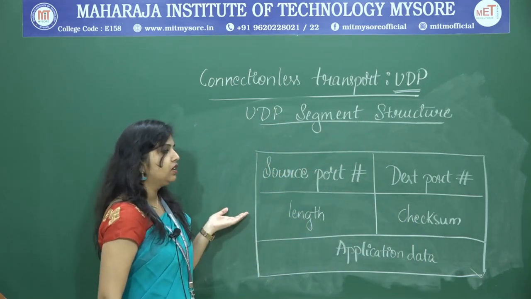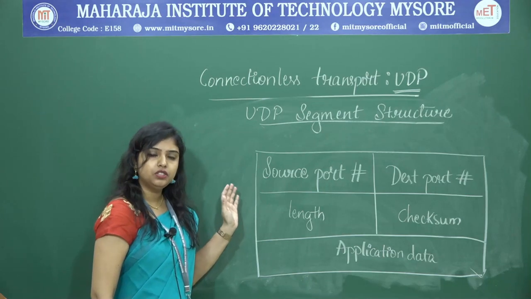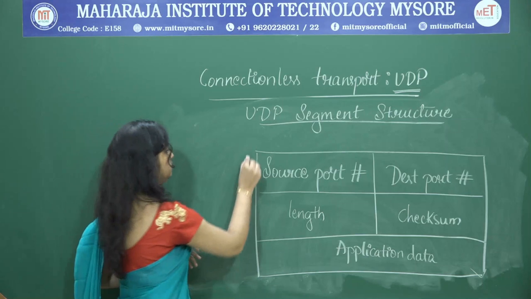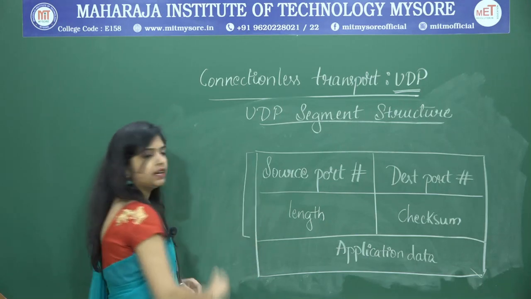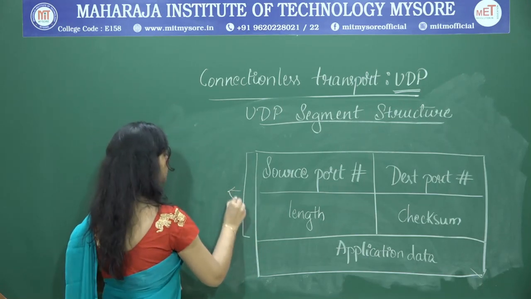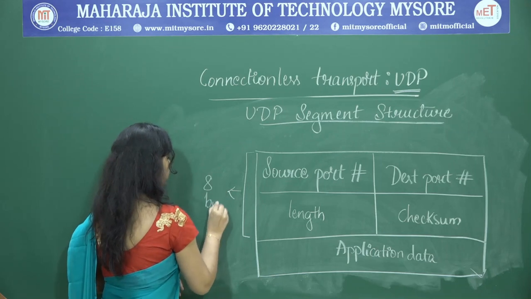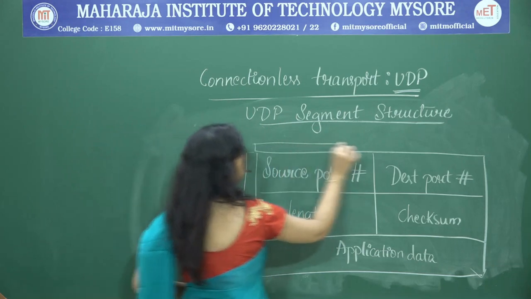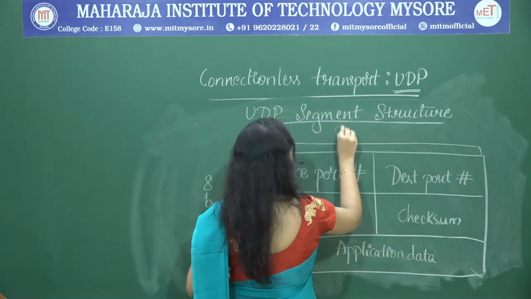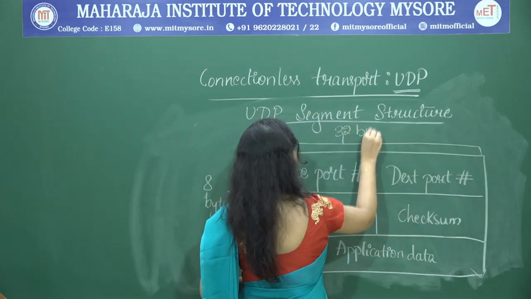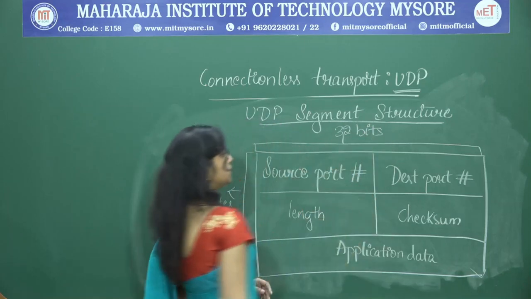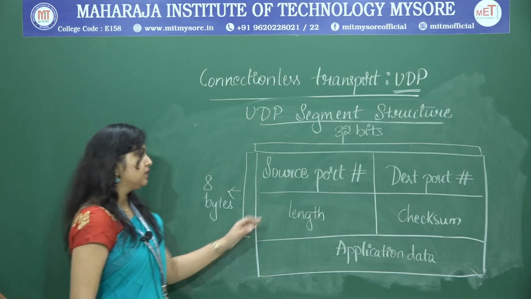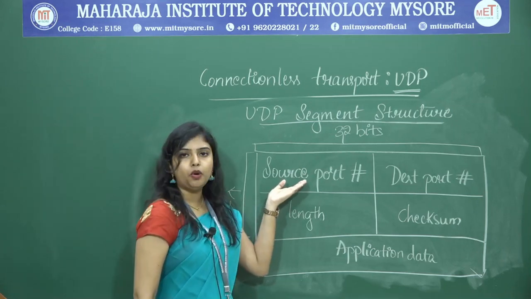So, this is the UDP segment structure. Here, this part is the header, which is 8 bytes, and the whole width is 32 bits. In the header it has 4 fields. The first field is source port number.